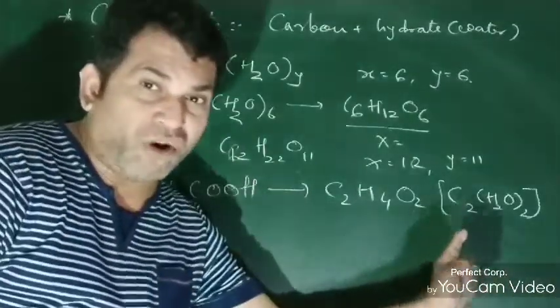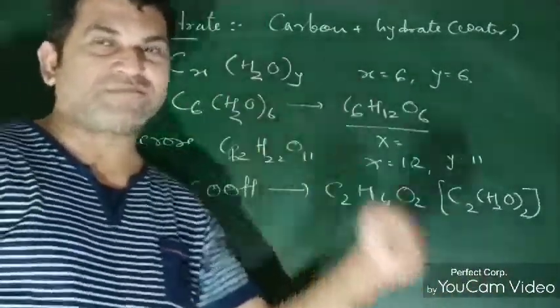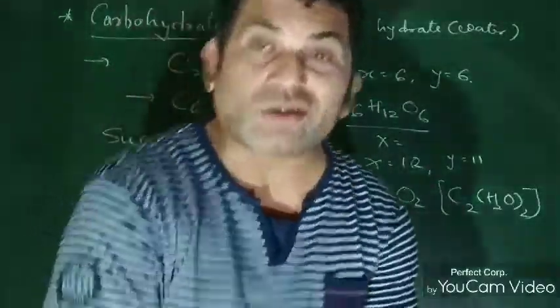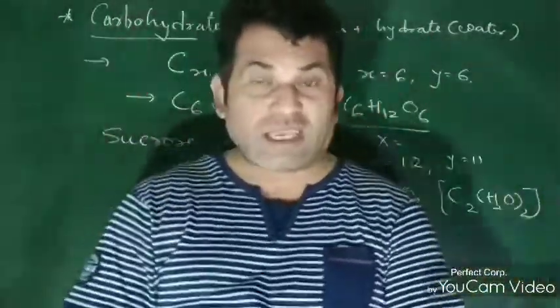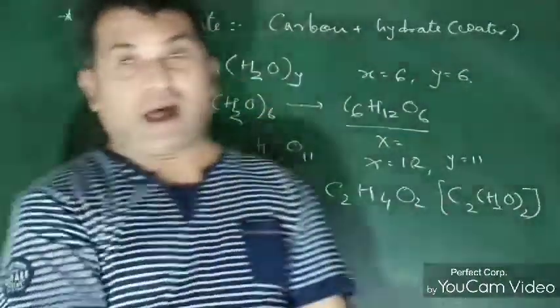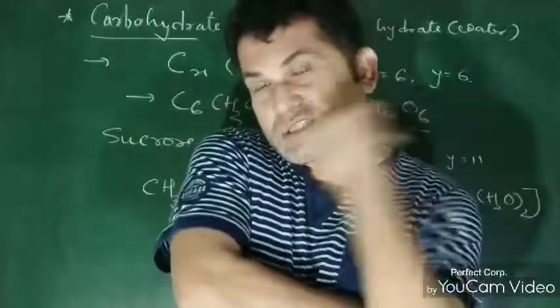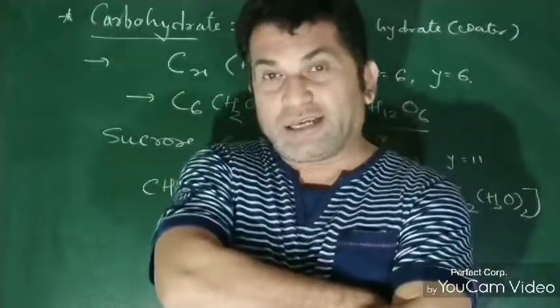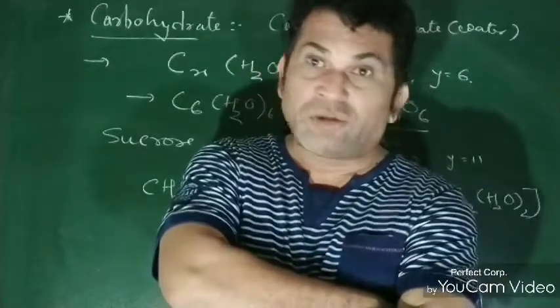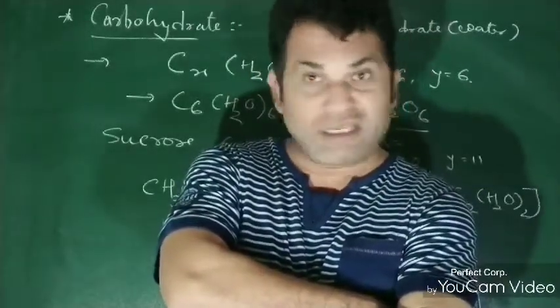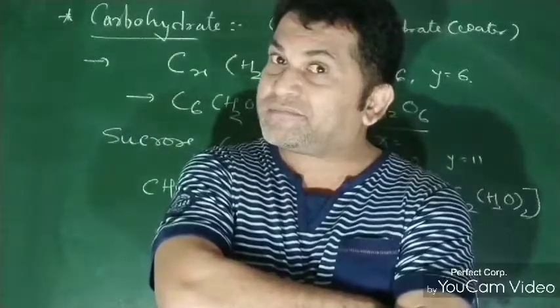But it follows the rule of glucose. So that is why we are not able to say that whatever follows this formula is a carbohydrate, because this is a carboxylic acid, and carboxylic acid also follows the rule of carbohydrates. So this definition is not correct.